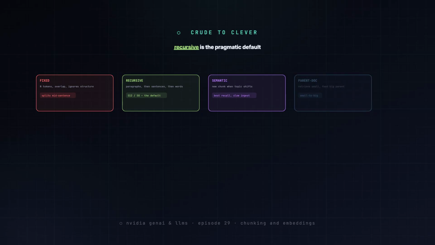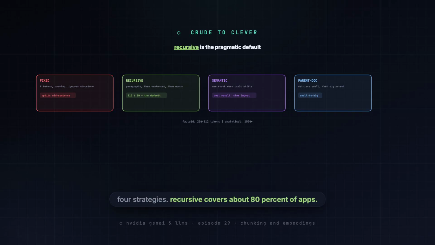Semantic, start a new chunk when the topic shifts, best recall but slow, because you embed every sentence. And parent document, retrieve a small precise chunk, but feed the model its bigger parent for context. Rule of thumb, factoid questions want small chunks, analytical questions want big ones.